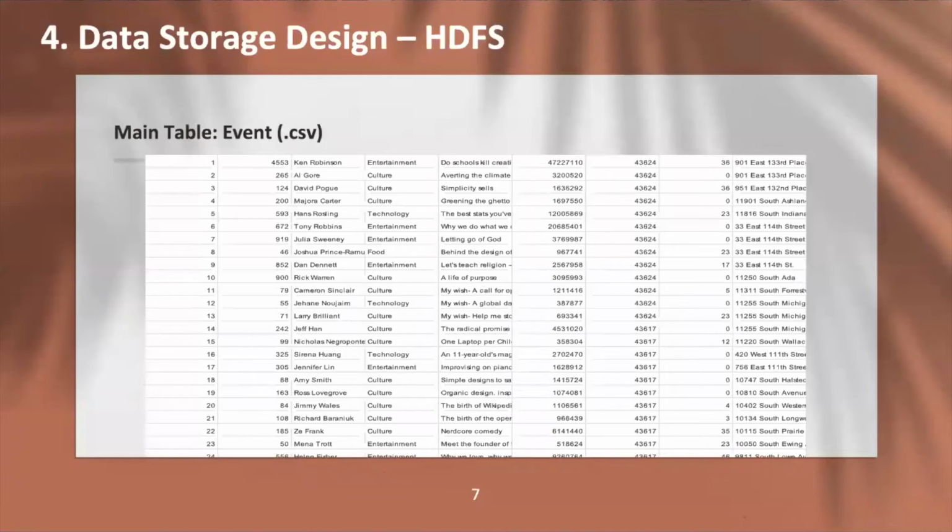As we can see, this is the main table, the event table. The first column is the ID of each event. The second one is the number of comments. The third one is the name of the organizer. The fourth one is the type of each event. The next one is the title of the event. The next one is the number of views, and the one after is the date. The price will be shown after the date, and the last one is the location of each event.